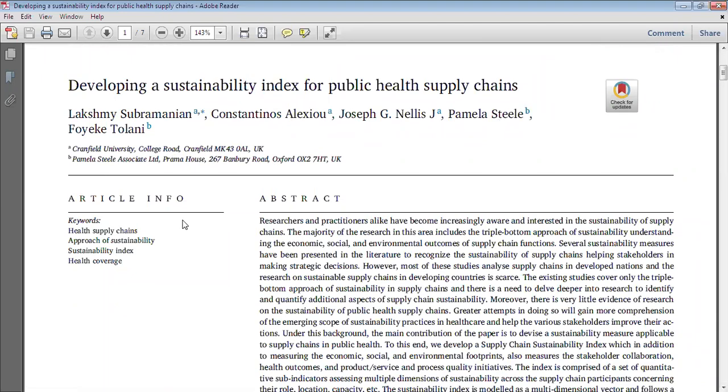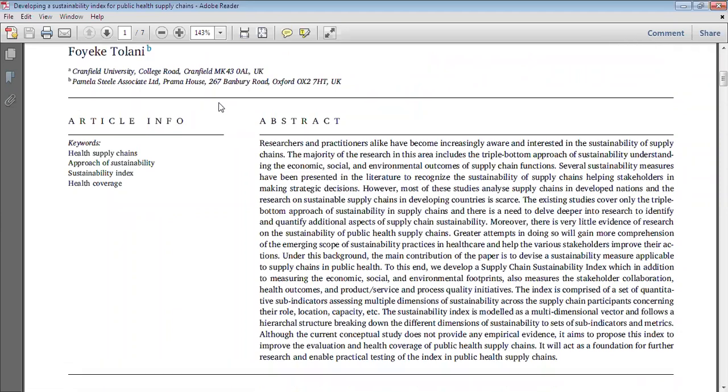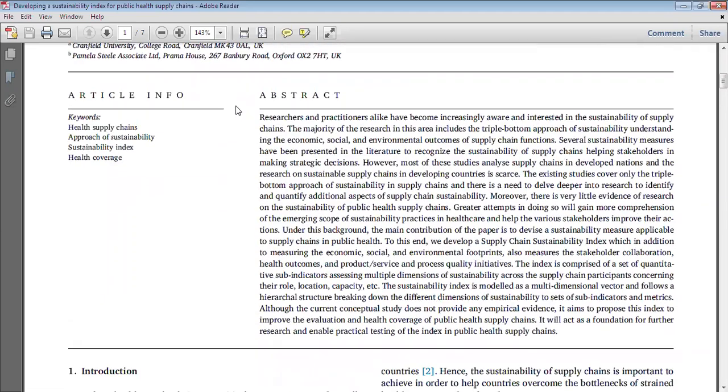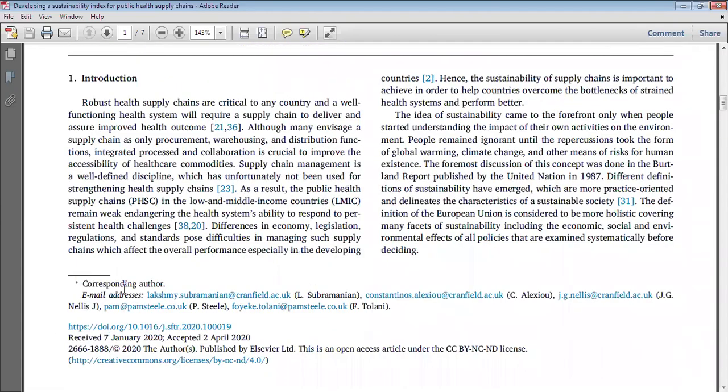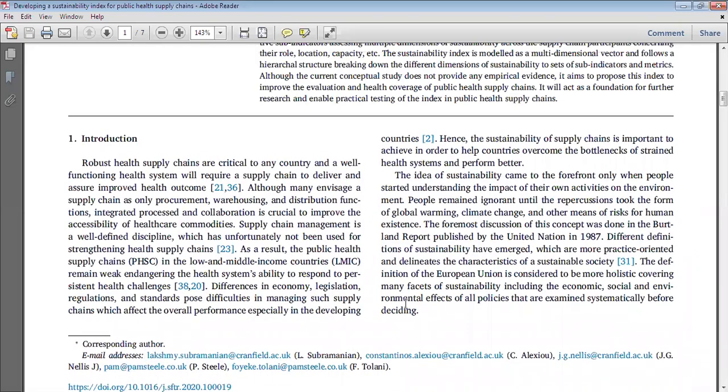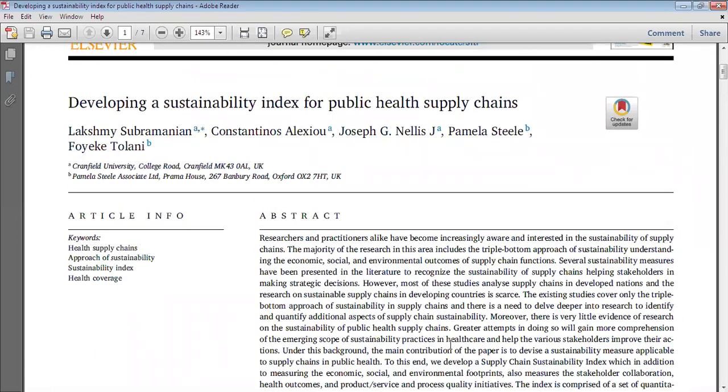Here in this paper you can see that a star is given. Star means this is Lakshmi Subramanian, so she is the corresponding author. You can see here that the star mentions the corresponding author, and the email address is provided. But it's not necessarily that the first author will definitely be the corresponding author. It may be or may not be. The second author or even the last author may be the corresponding author.